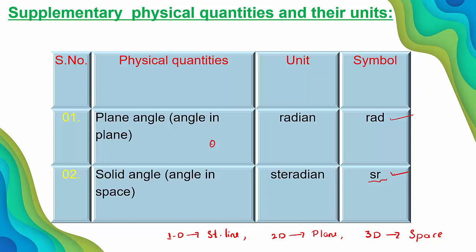Is it clear? So for a 1 mark question, what may they ask here? Write the SI unit of solid angle. What is the answer? Steradian. Write the SI unit of plane angle. What is the answer? Radian. Right? So this is all about the 7 fundamental physical quantities and 2 supplementary physical quantities in International System of Unit.